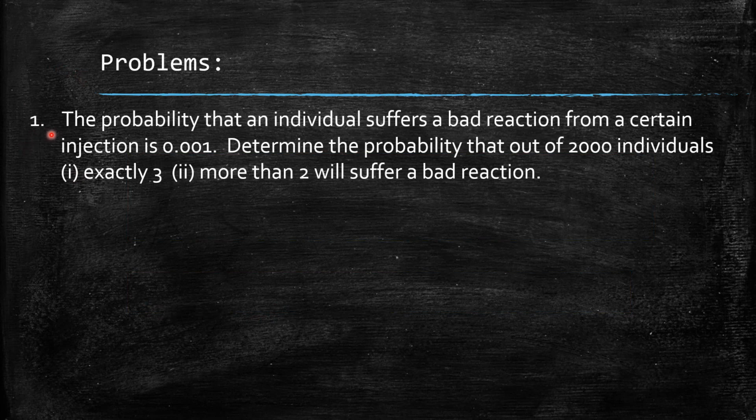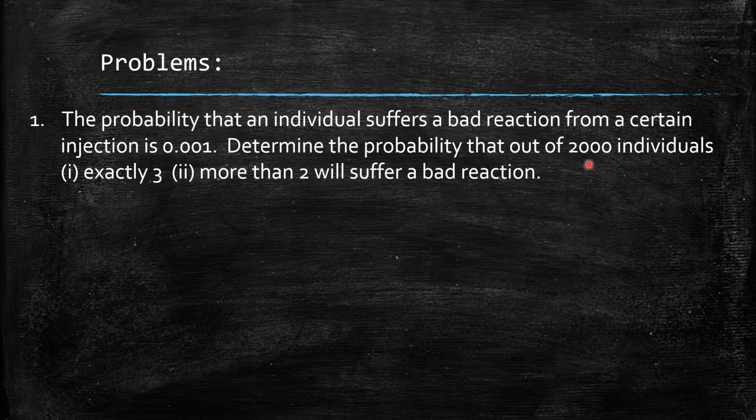Problem number 1. The probability that an individual suffers a bad reaction from a certain injection is 0.001. Determine the probability that out of 2000 individuals, exactly 3, and more than 2, will suffer a bad reaction.